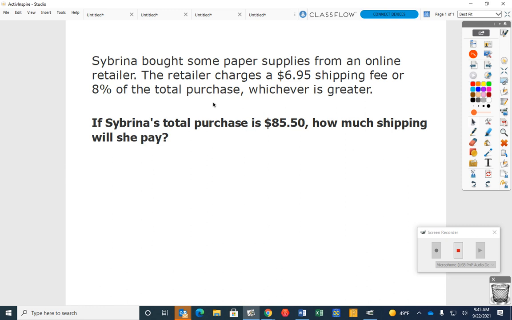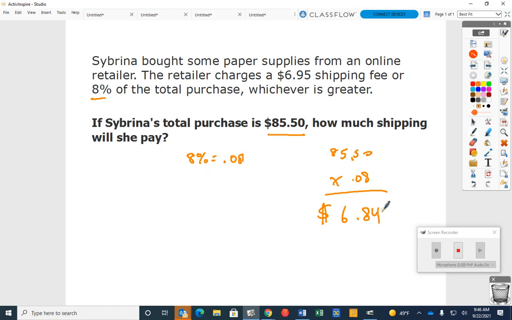$85 and, okay, so really we can use a proportion if we want to, but do we have a way of finding what 8% of 85.50 is? Do we have a way of finding that? Yes. Well, what do we change our decimal or percent to? The decimal. So 8% is changed to what? 0.08, and if we multiply that times $85.50, times 0.08. If you multiply this, what do you get?